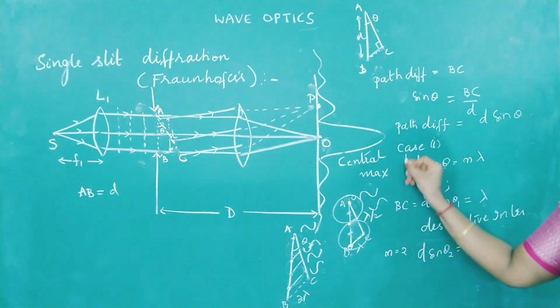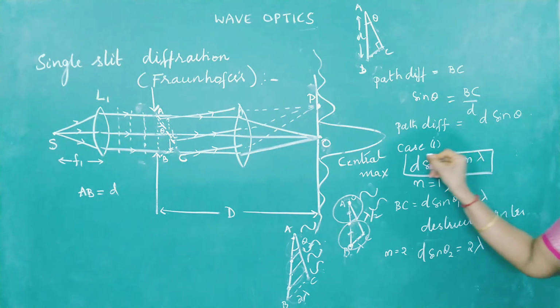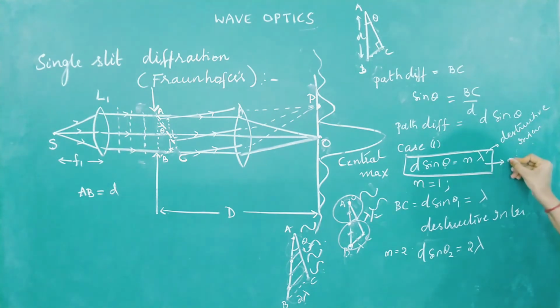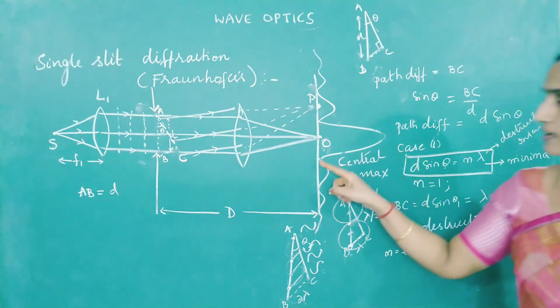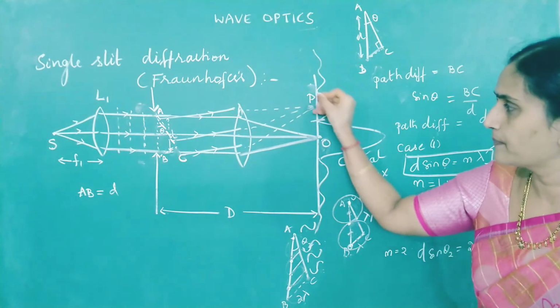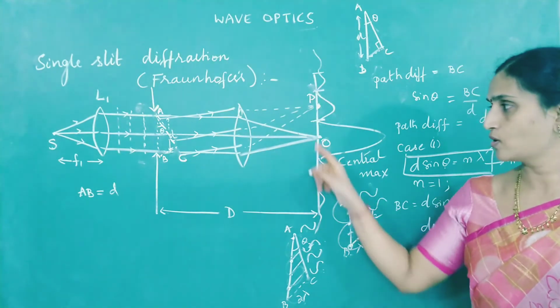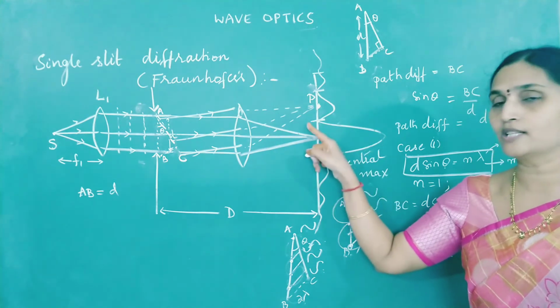So what is d sin theta equal to n lambda giving me? The condition for destructive interference, and destructive interference leads to minimum. See in this graph you observe this is a minimum. Here also intensity is minimum. Here also intensity is minimum. So what is the condition to get the minimum intensity?